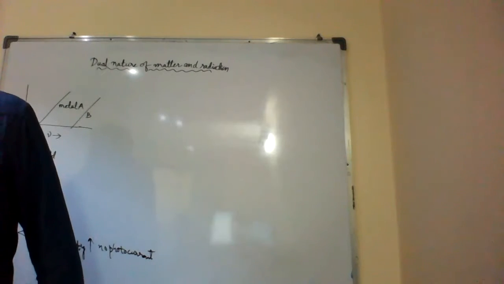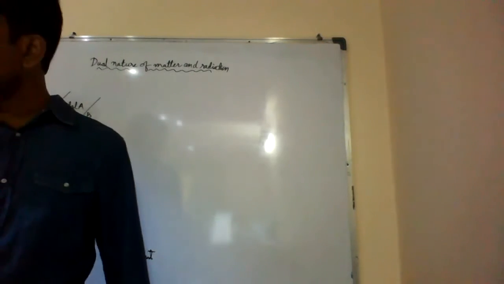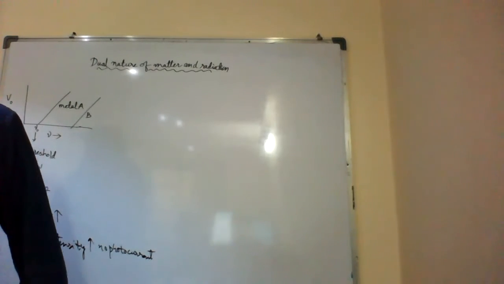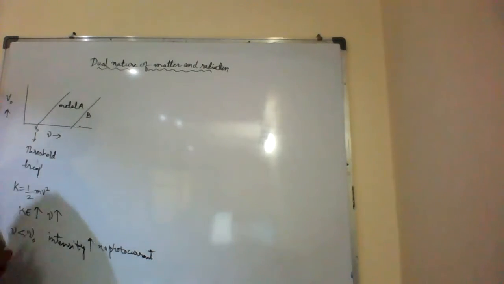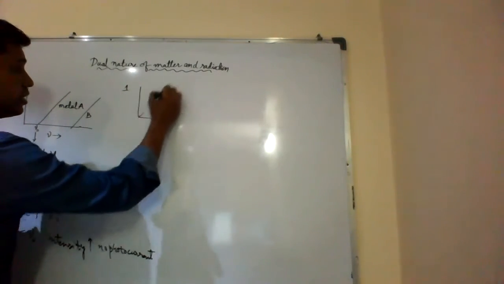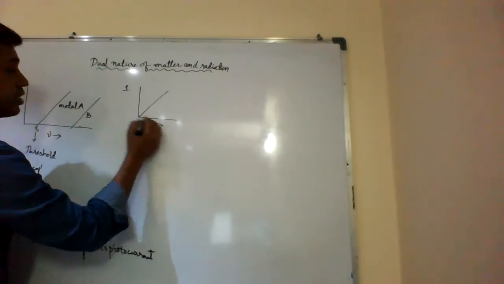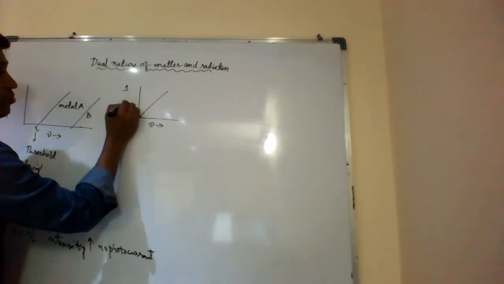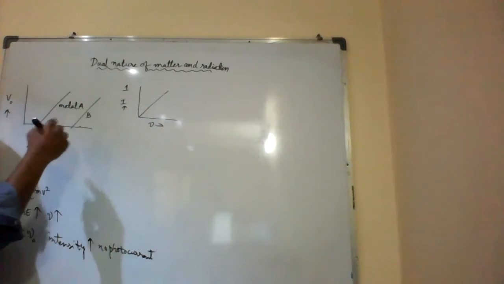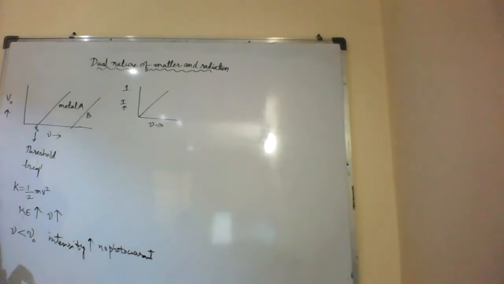Next, we have summarized the experimental features and observations described in this section. There are 4 points here. For a given photosensitive material and frequency of incident radiation above the threshold frequency, the photoelectric current is directly proportional to the intensity of incident light. This is the first graph. As the intensity increases, photocurrent I also increases, but the condition is above the threshold frequency only.